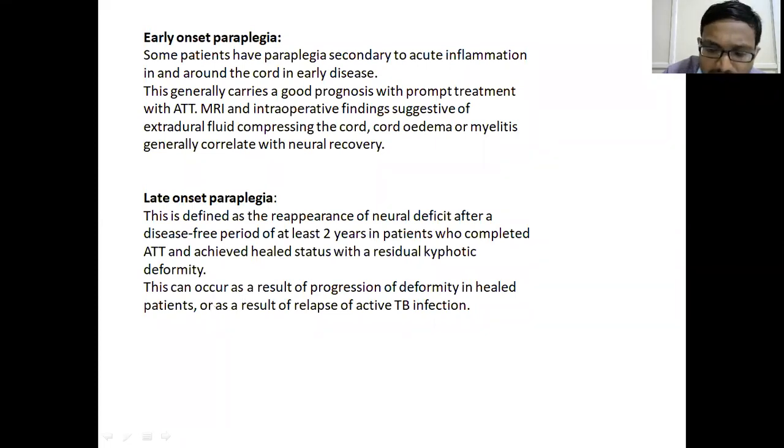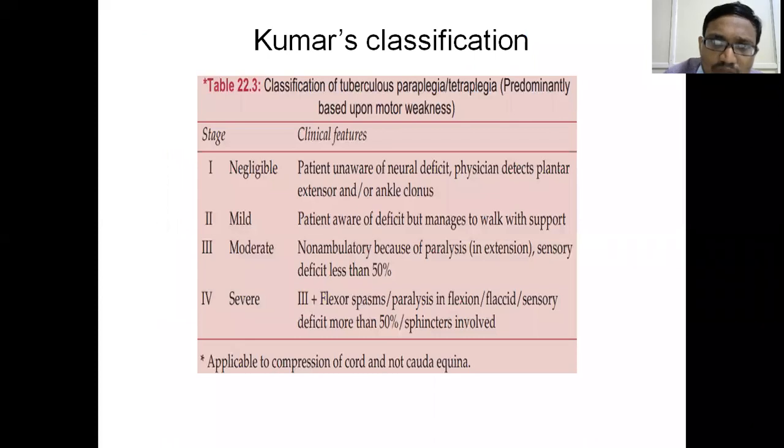Now, the clinically most useful classification is Kumar's classification. Here, not the cauda equina. Cauda equina syndrome is a dire emergency. That means you have to operate immediately. Apart from that, for neurological deficit by progressive compression, Kumar has classified it into 4 types based on the motor weakness.